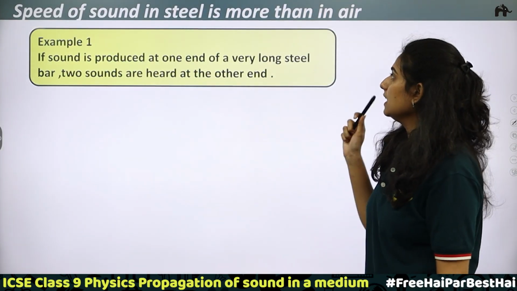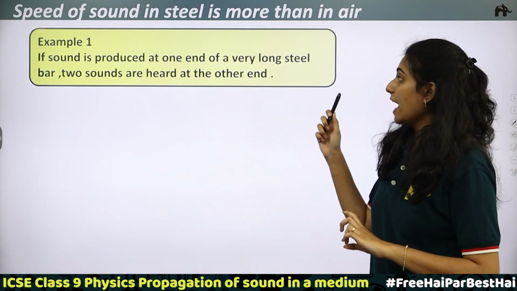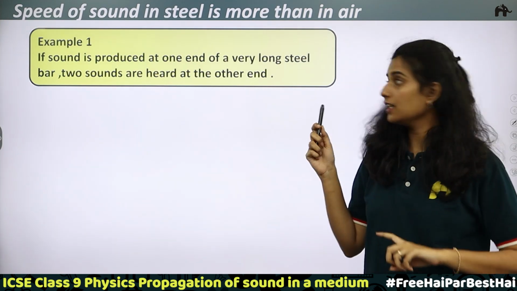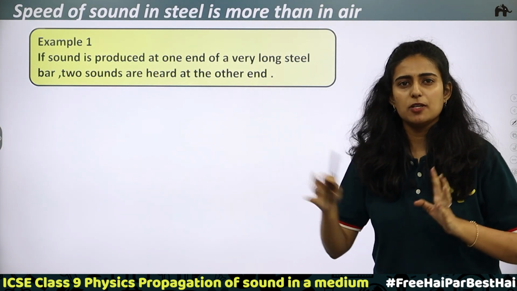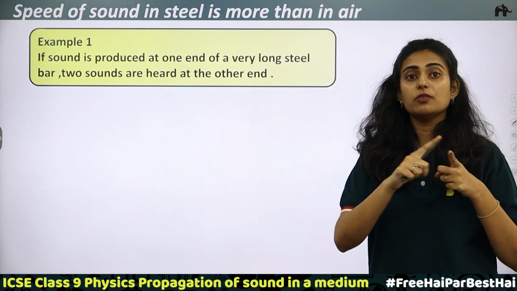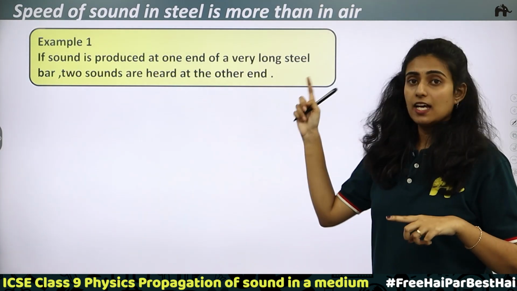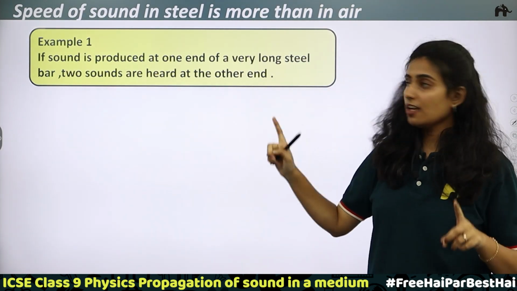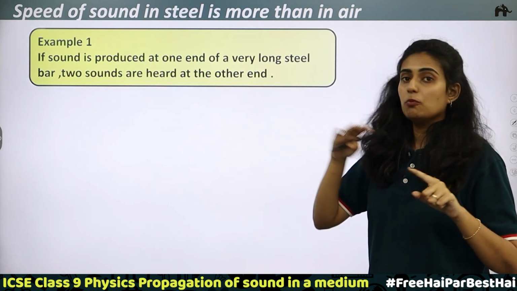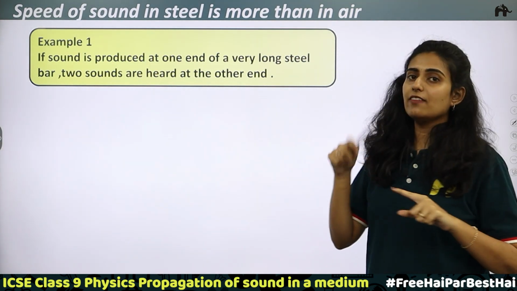Speed of sound in steel is more than in air. We'll take an example. If sound is produced at one end of a very long steel bar, two sounds are heard at the other end. Take the same example of a desk. You're tapping on the desk. Two sounds you will be hearing. One is that which travels through the desk and the other is that which travels through air. Same case: a sound that is produced at one end of a very long steel bar. Two sounds will be heard, one because of the motion of the sound waves inside the steel bar, and the second is traveling through the air.